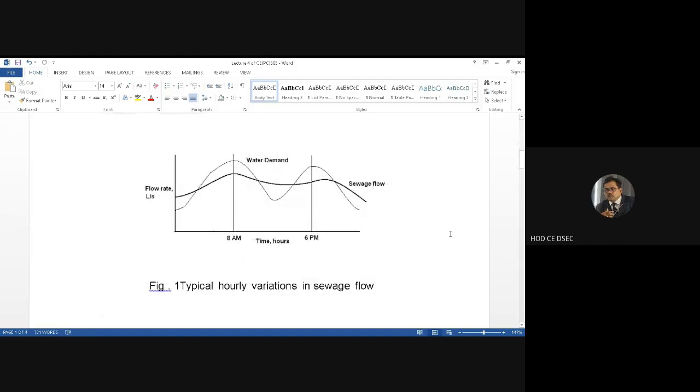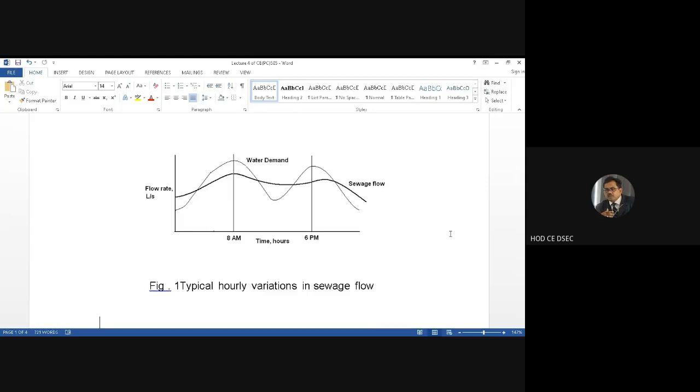Let us see the typical hourly variation of the sewage flow. You see, the y-axis is the flow rate and the x-axis is the time. That means we have tried to show here the fluctuations of the wastewater with respect to time. Now the curve which is shown as a light curve is marked as the water demand, and the curve which is bold in nature is marked as the sewage flow. So obviously the sewage flow is a portion of the water demand.